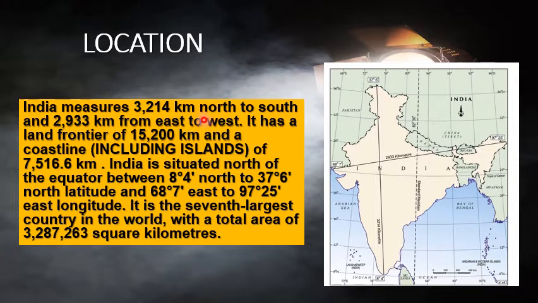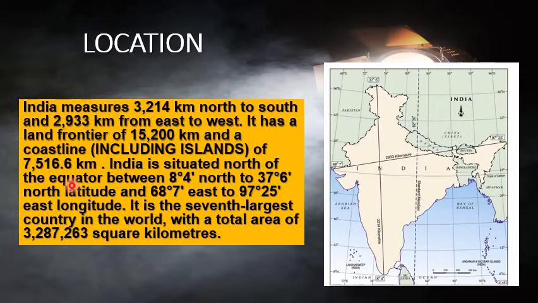3,214 kilometers north to south. This is north and this is south, and you can say over here it is written as 3,214. And east to west, what is east to west? That is 2,933 kilometers.